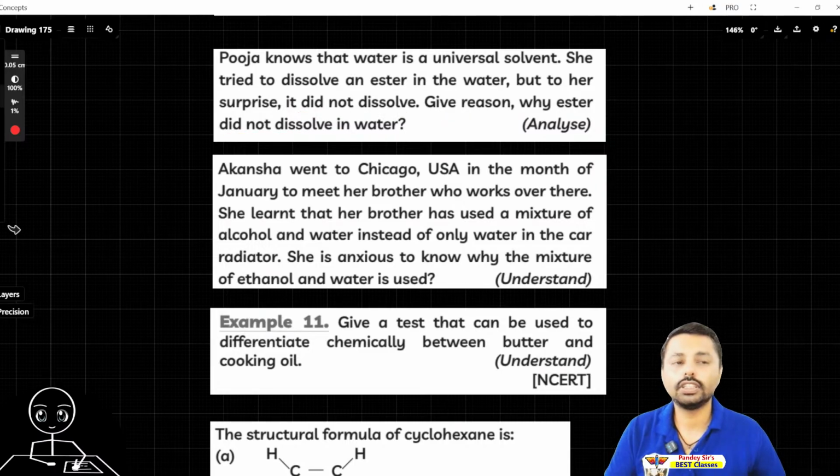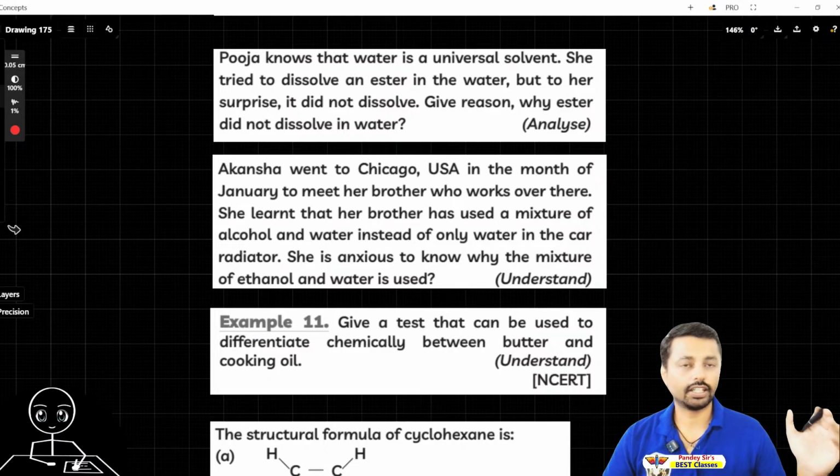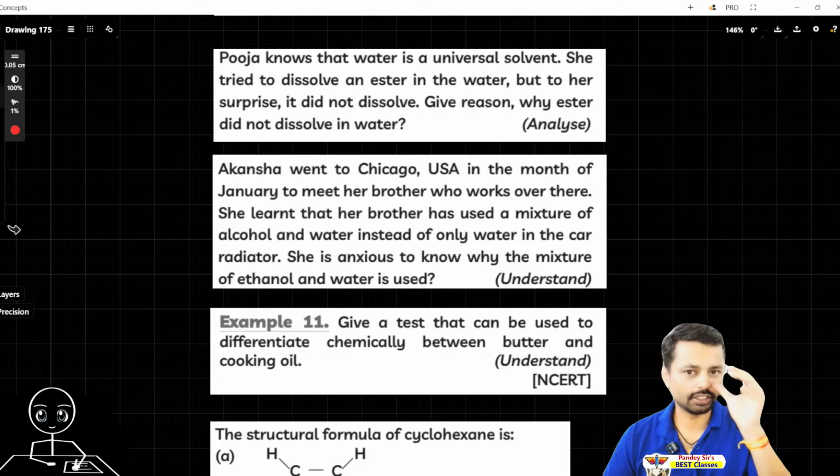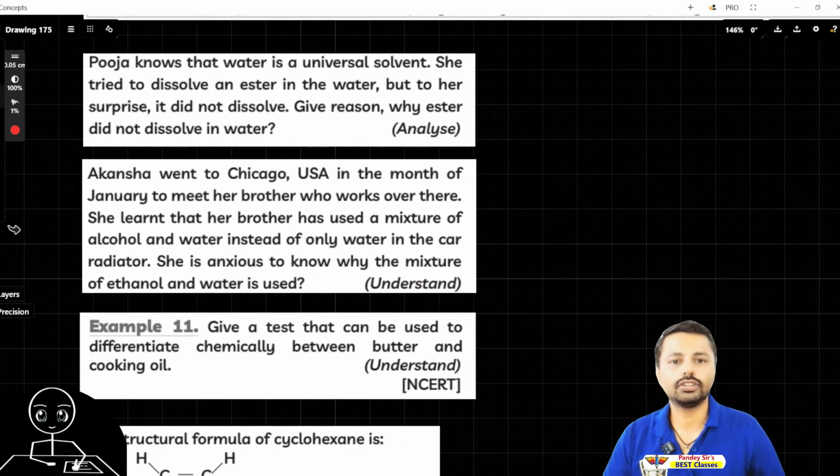Okay, so can you say actually? It is an understanding based question, so try once. You need to know what the ester is, what its property is, and why it doesn't dissolve in water. So I will tell the answer. The thing is, you see, water formula is H2O.